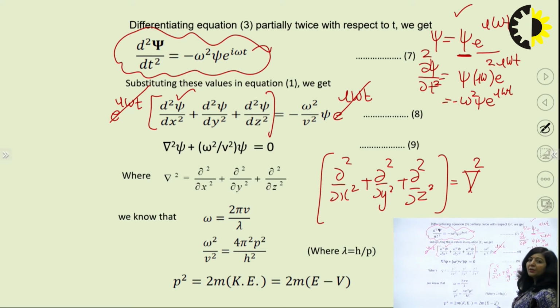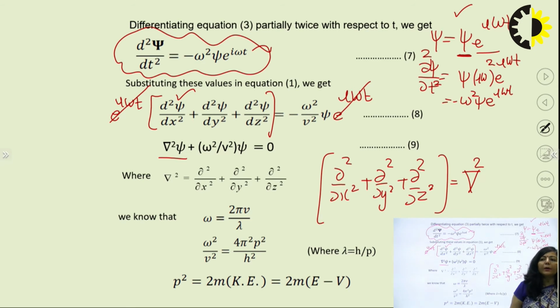So what we have done here is substitute these three terms with this simple term del square psi, where all three terms are contained in del square psi plus omega square by v square psi equals 0. So now we have this equation number 9.